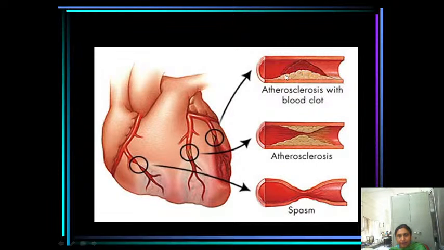Here is the artery with atherosclerosis and a blood clot. What is atherosclerosis? It is nothing but the deposition of fat, various types of lipids, in the blood vessels that prevents the free flow of blood. So this is atherosclerosis. On top of it a blood clot is there, and this is the spasm.